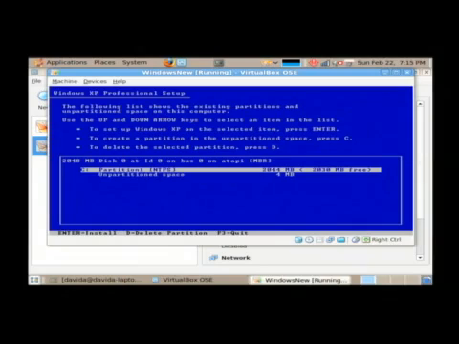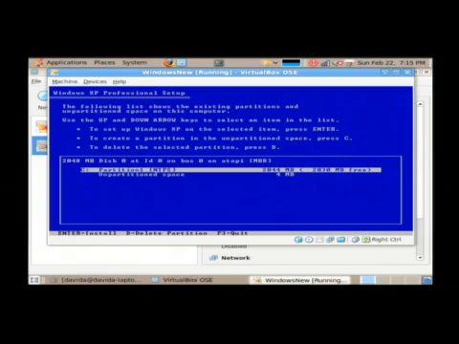Now, this is the partitioning screen. You have to partition your hard drive in order to use it to store data. I already have two entries here, showing one is unpartitioned and one is partitioned. It's important that if you have partitioned space, that means there might be data on the hard drive that you want to back up. So the time is now to turn the computer off and go back up any data that you need backed up.